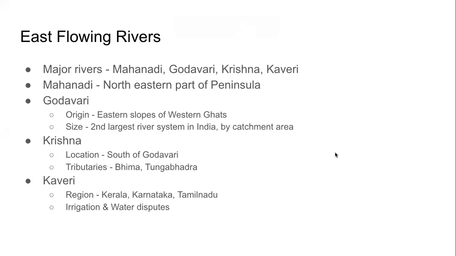Even further south, we have another important river, which is river Kaveri. It is spreading from Kerala in the east to Tamil Nadu in the west. This is a very important river for these states. This is very important river for these states for irrigation. And because this river is flowing through so many states, the water of this river is always under dispute. उस कावेरी के पानी पे झगड़ा चलता रहता है between Karnataka, Kerala and Tamil Nadu to control the flow of the water using dams.